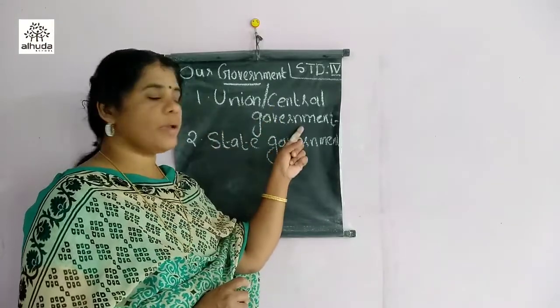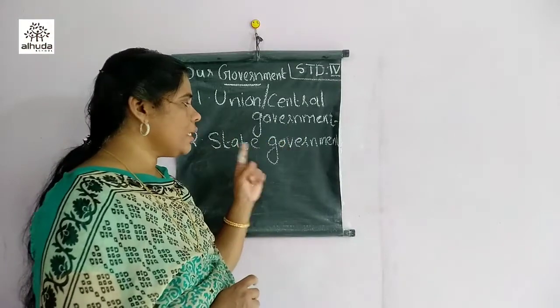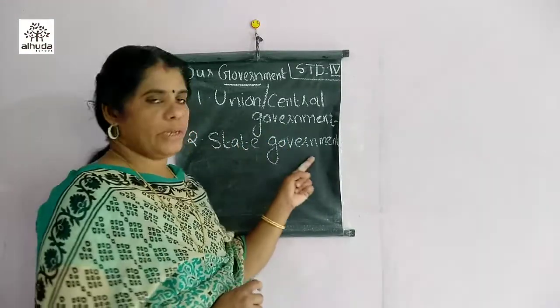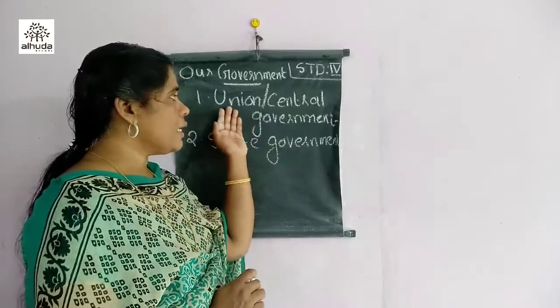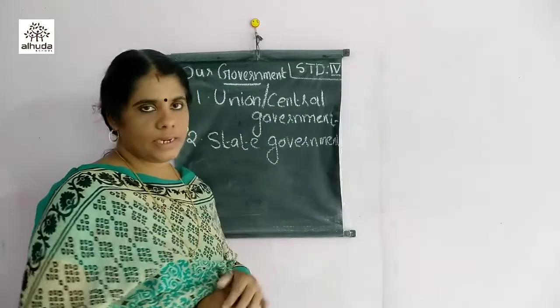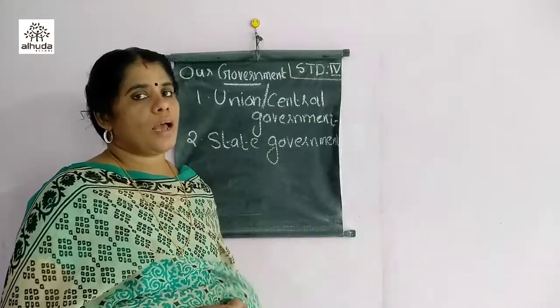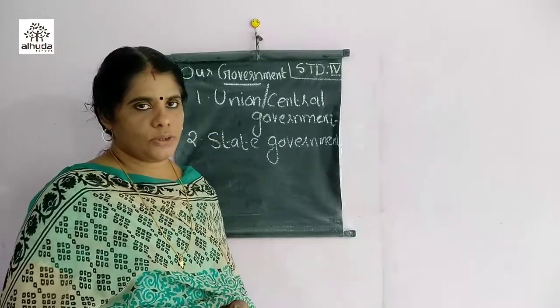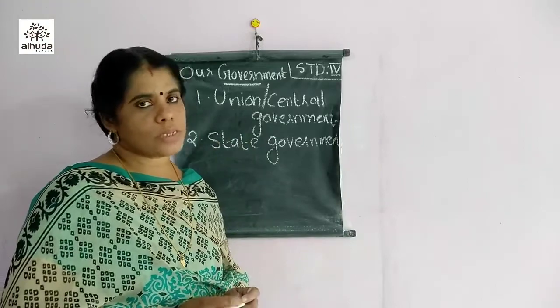The union or central government is working for the whole nation, and for each state's welfare the state government is working. So there are two governments: one is the union or central government and the other is the state government. The powers and duties of these two governments are well defined in our constitution. Among these, first we are going to learn about the union or central government.